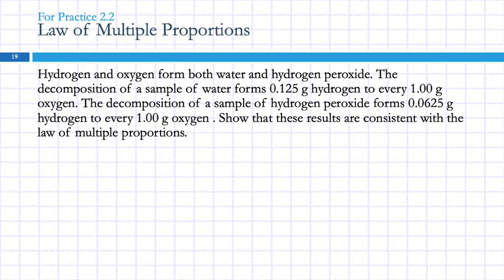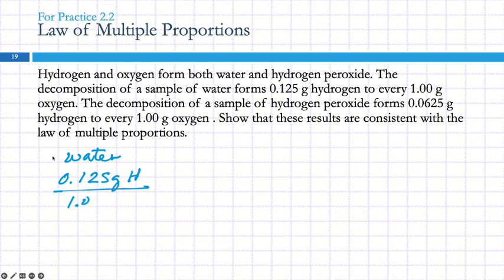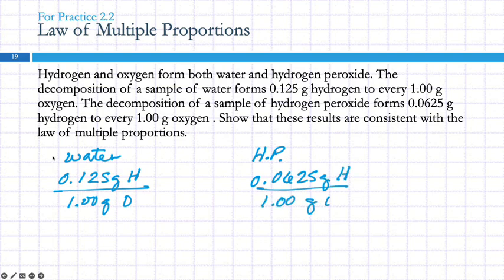So for the water, we've got 0.125 grams of hydrogen per 1 gram of oxygen. And I'm just going to call it HP, for the hydrogen peroxide, 0.0625 grams of hydrogen to 1 gram of oxygen.